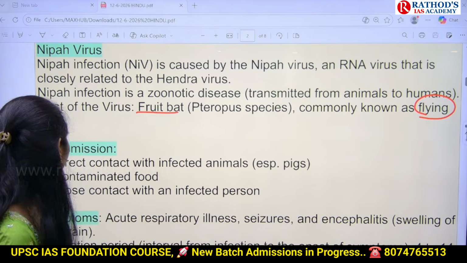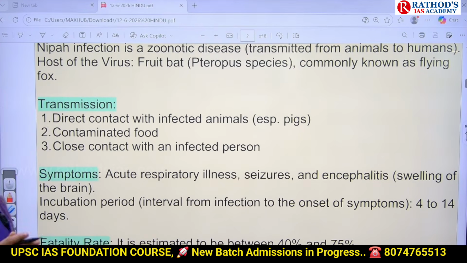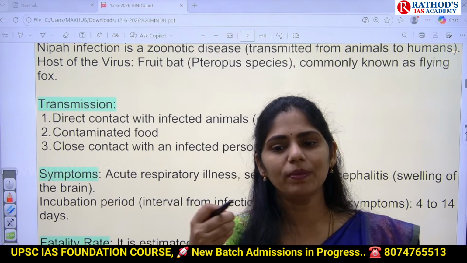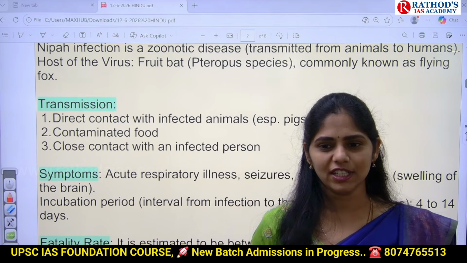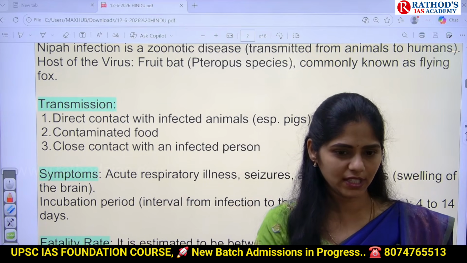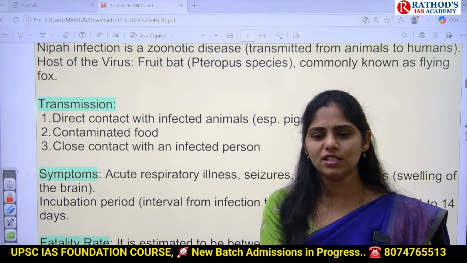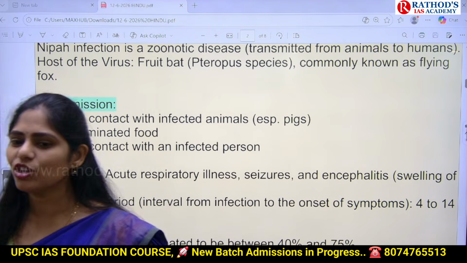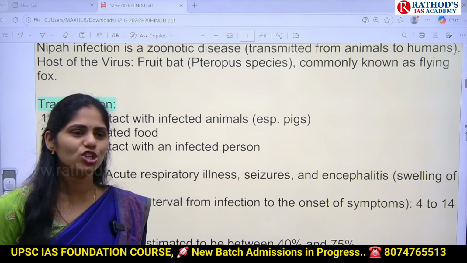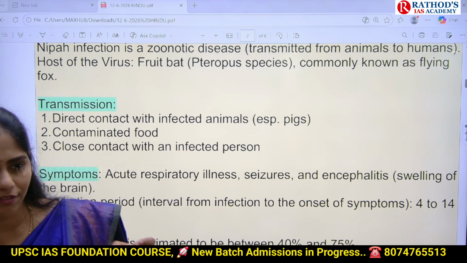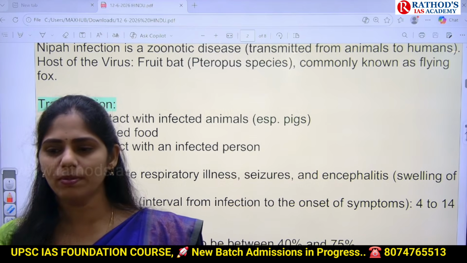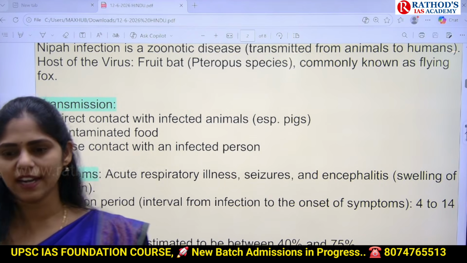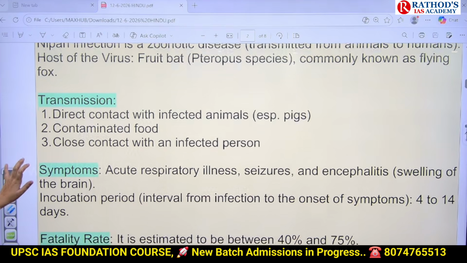And if you see the transmission here, first of all from the fruit bat it will transmit to humans. And once a human gets the disease, obviously it will spread to other humans easily. That means it is zoonotic plus human-to-human transmission is possible in Nipah virus. Because of that, the Kerala government is now taking lots of steps to control the transmission of Nipah virus from one person to another. It is nothing but human-to-human transmission they want to control. Are you understanding?